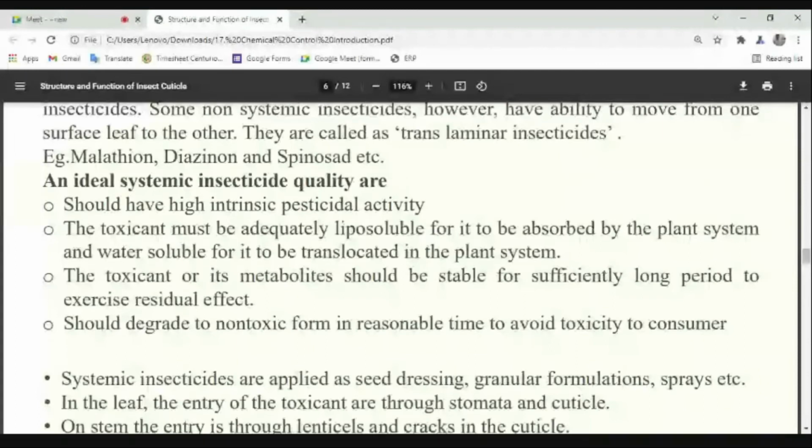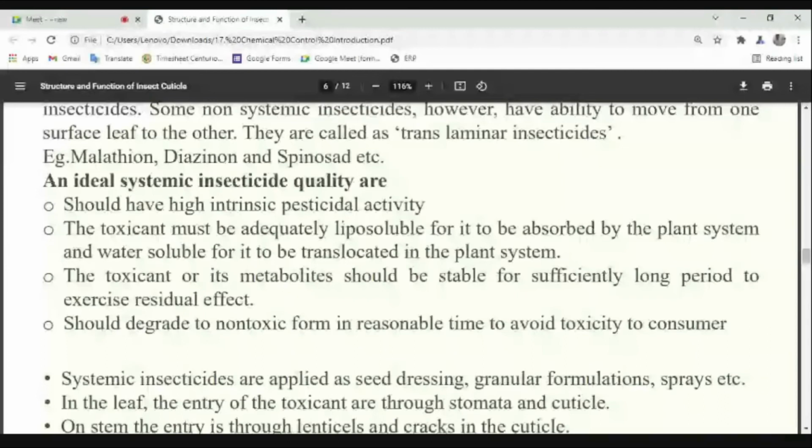If they are lipid soluble, then only they can be absorbed by the plant. It may be diffusion, it may be osmosis, whatever. Sir, but a systemic insecticide is both water and lipid soluble. That is coming in the next step. Understood? Lipid soluble one.